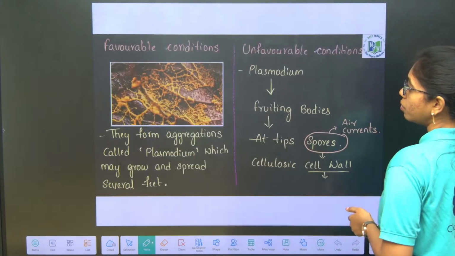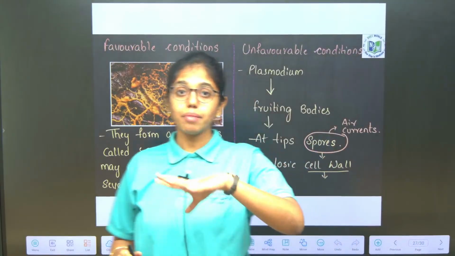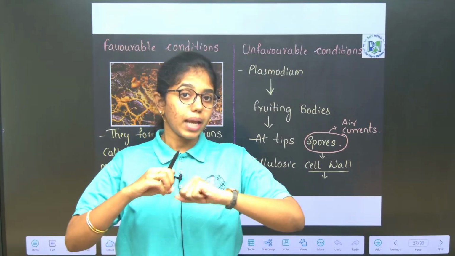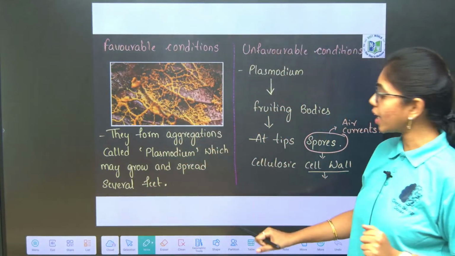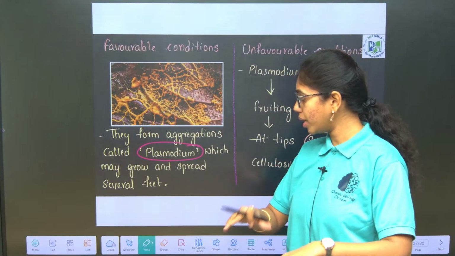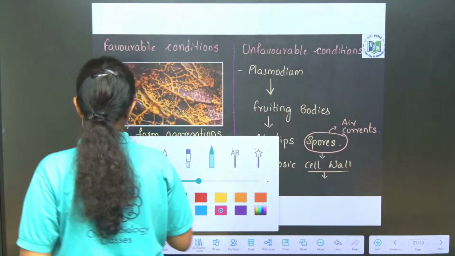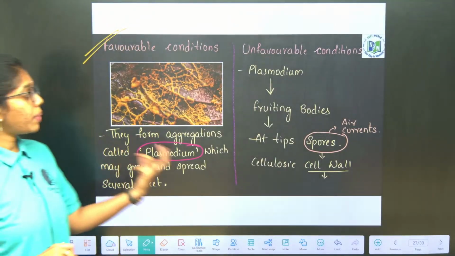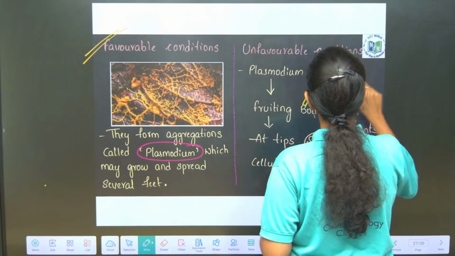Now, we will look into the reproduction. During favorable conditions, slime molds will extend their feet, that is false feet or pseudopodia, and they will form aggregations. Those aggregations are called what? Plasmodium. They form aggregations called plasmodium, which grow into several feet. That occurs during favorable conditions. During unfavorable conditions, plasmodium will form fruiting bodies.